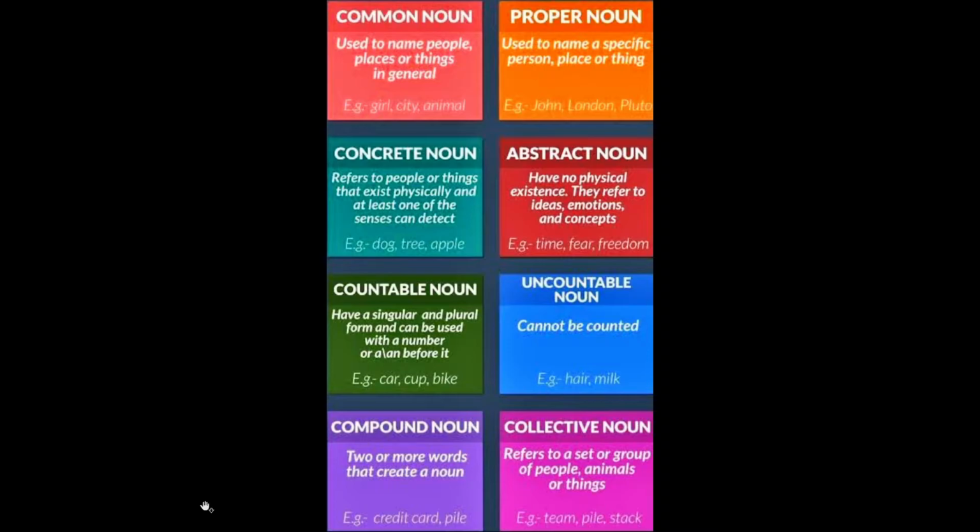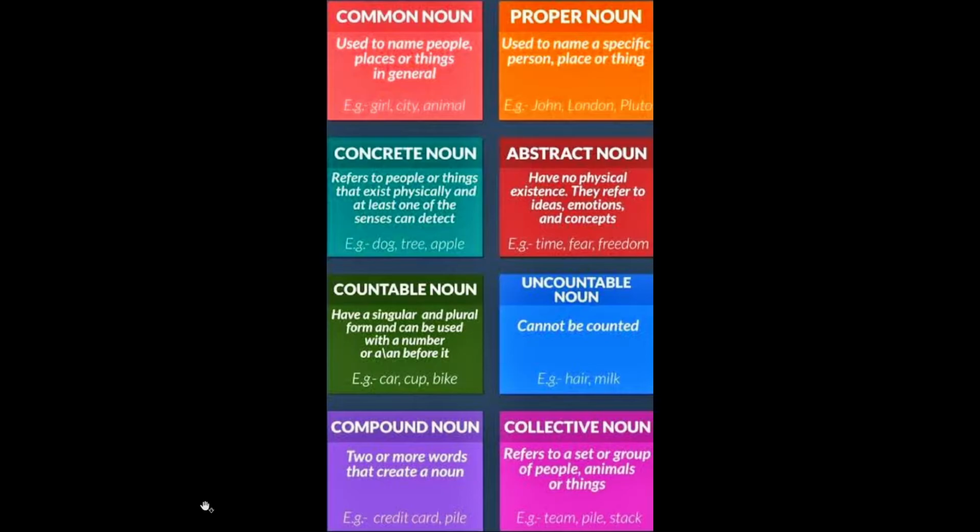Abstract nouns have no physical existence. They refer to ideas, emotions, and concepts. For example, time, fear, freedom. Countable nouns have a singular and plural form and can be used with a number or a or an before it. For example, car, cup, bike. Uncountable noun cannot be counted.